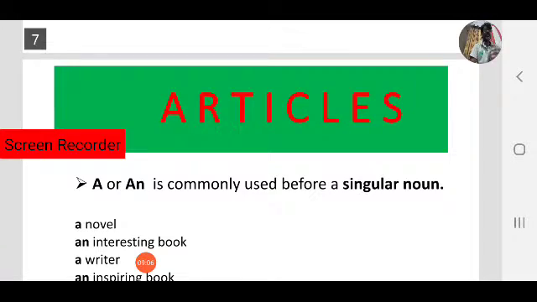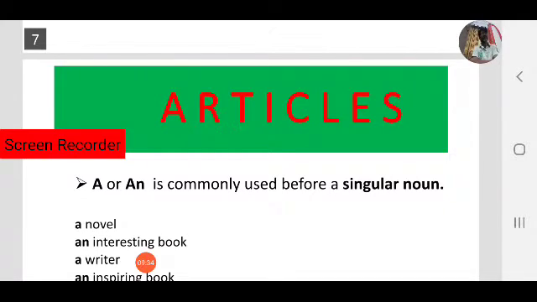Now let us focus on where articles are used. First focus on a or an. A or an is commonly used before a singular noun. Before a singular noun, already we have learnt. Articles are words, so they define about nouns, whether that is specific, particular, or unspecific, general.